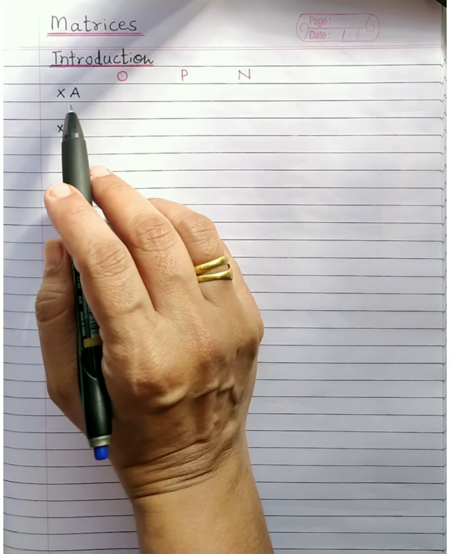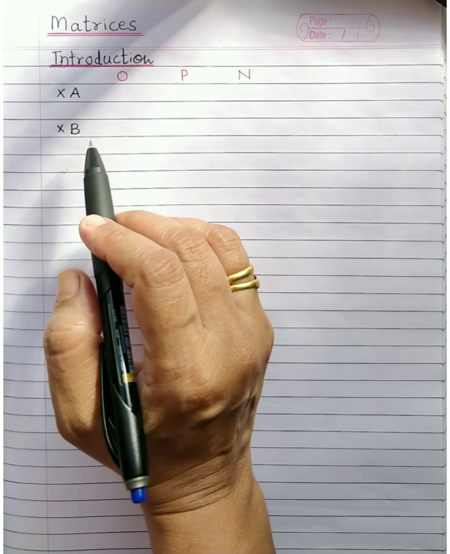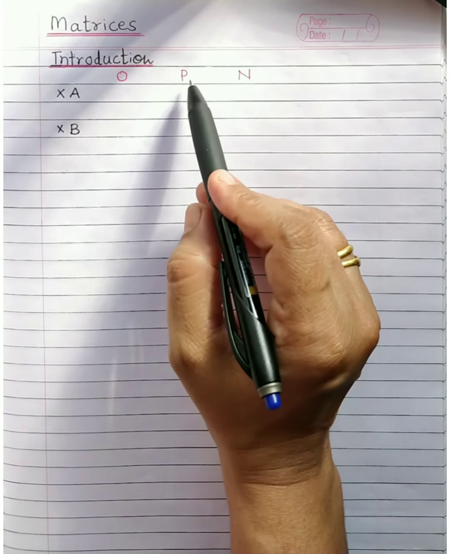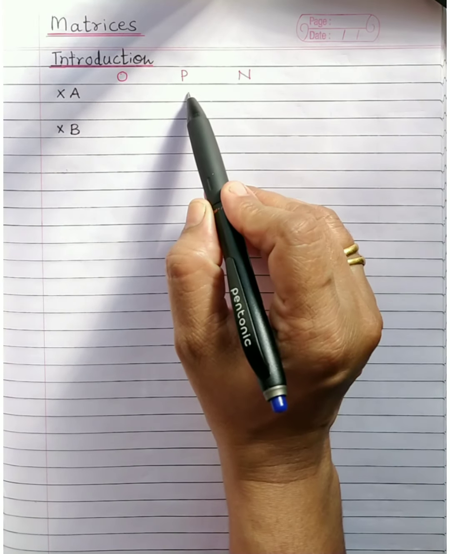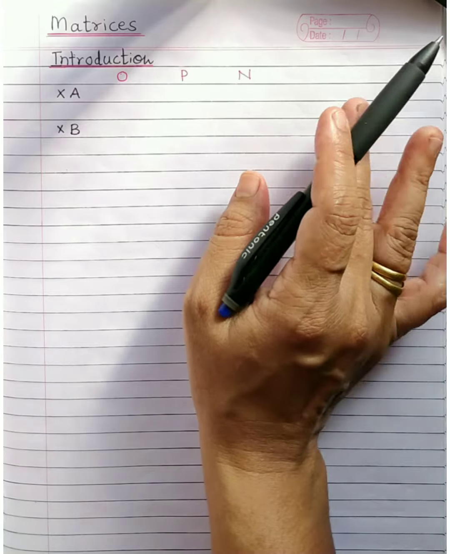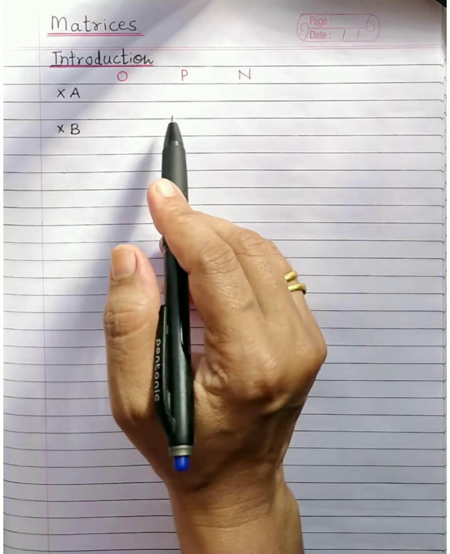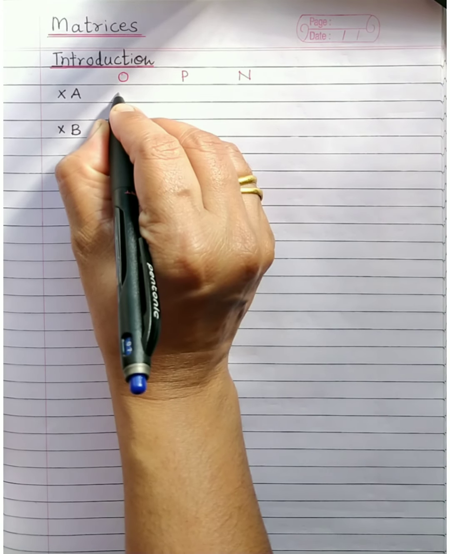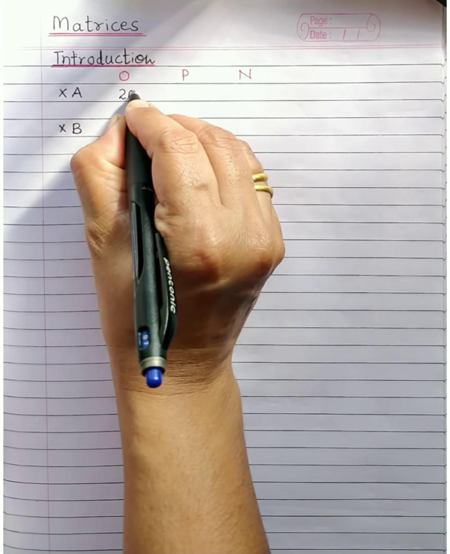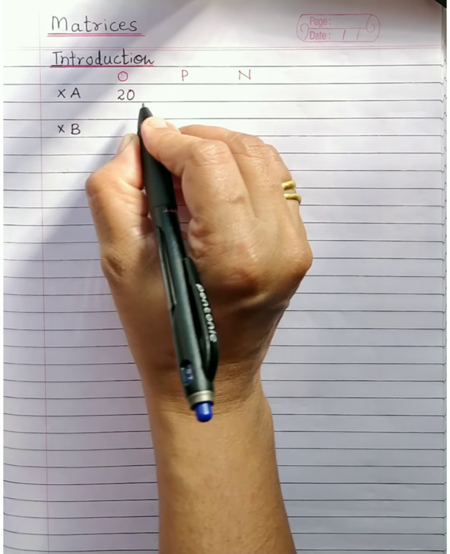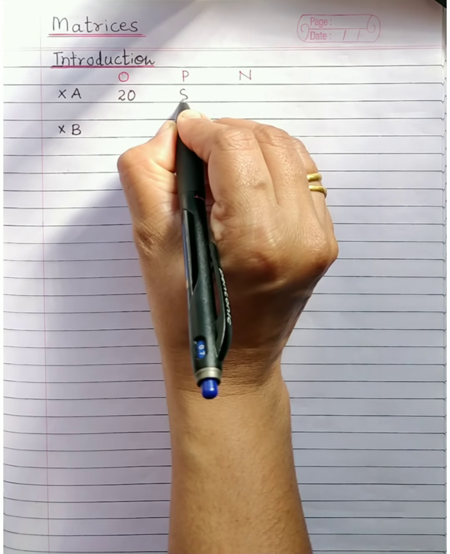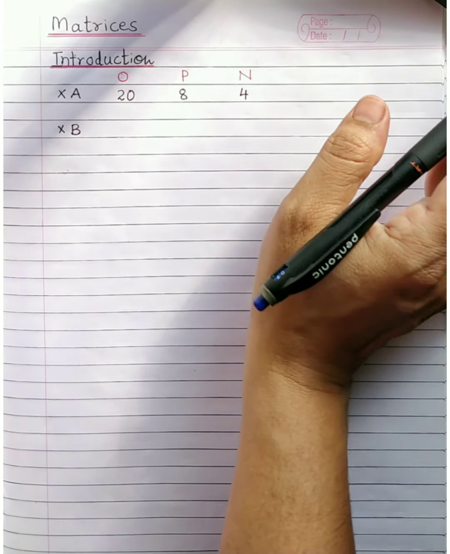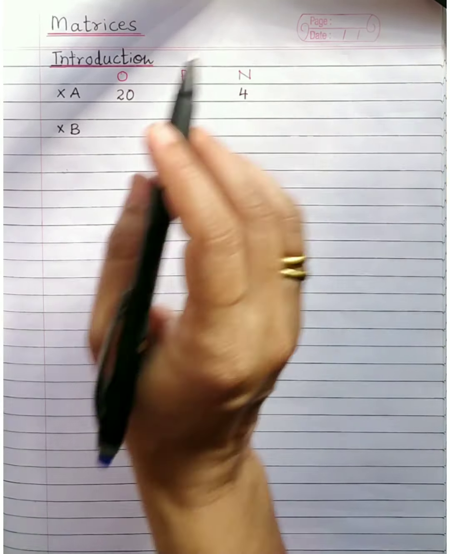Suppose some survey is done with standard 10 children. I am considering 2 classes, and the opinion is taken on how many students like to study online, how many are interested in physical school to be started, and how many are neutral, that either way they are happy or either way maybe not happy. Suppose from one section, say 10A, there were 20 students who thought online classes are good, 8 thought that physical school would be better, and some 4 children were neutral. They did not have any opinion about that. Either way is okay for them.